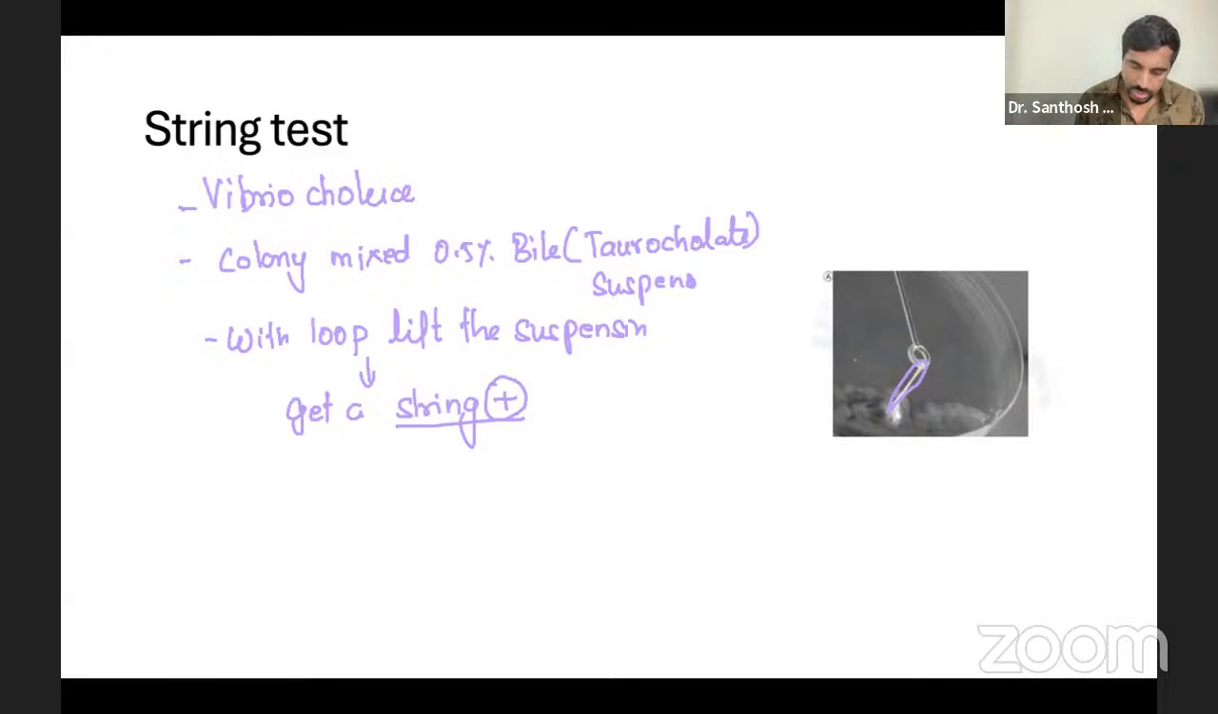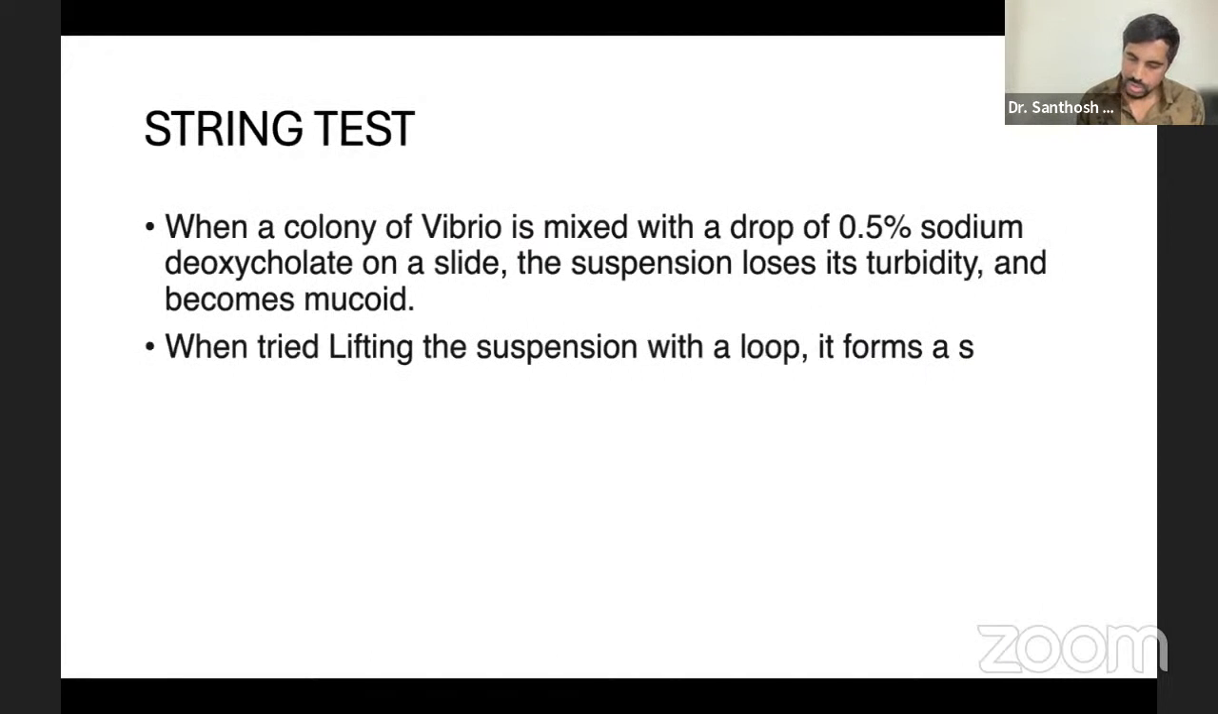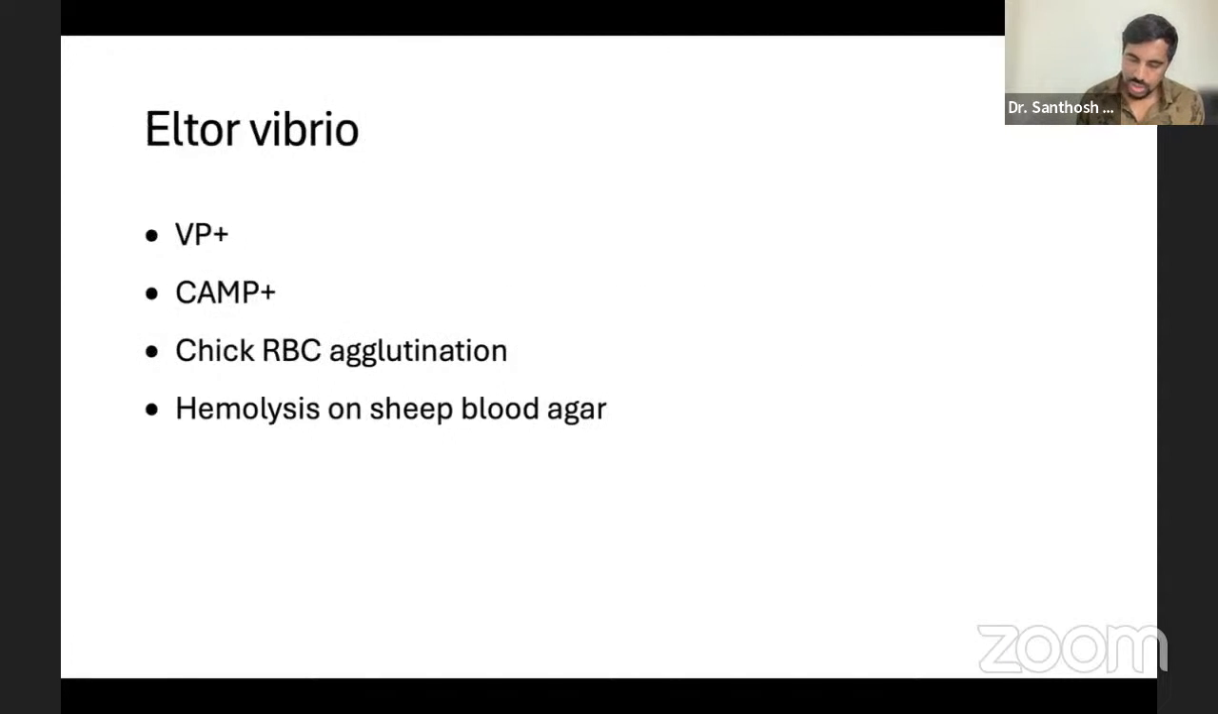So the string test, everything is mentioned. El Tor Vibrio we just spoke about; this is one of the biotypes. We have VP test positive, CAMP test positive, chick RBC hemolysis and so on. We just spoke about all of this. Okay, so this is also done.